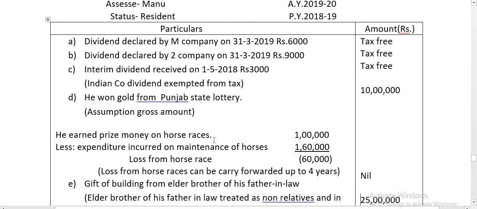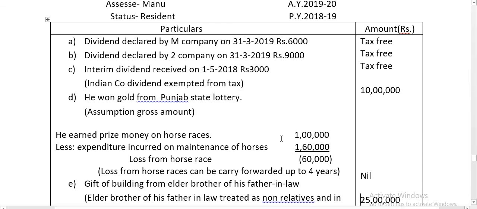Remember, the expenditure on maintenance of horses can be deducted from horse race income, but expenditure on purchase or payment of horse race is not subject to deduction.